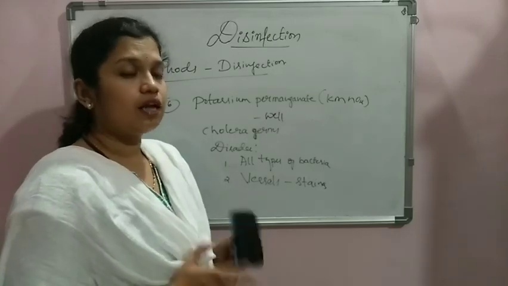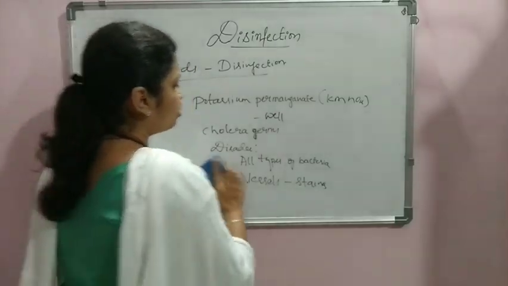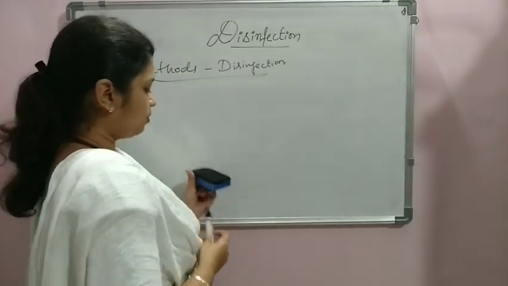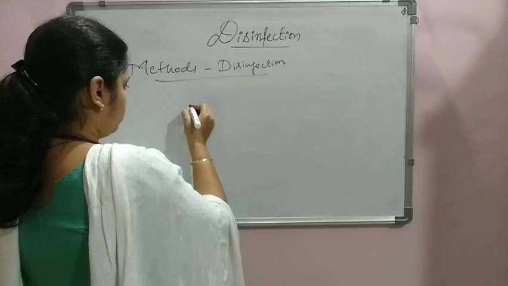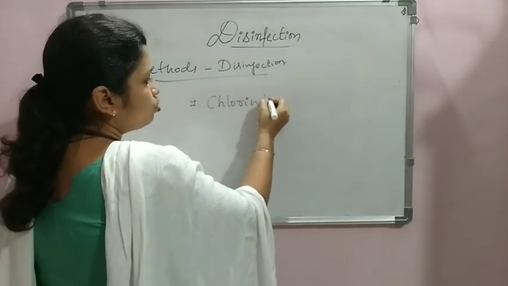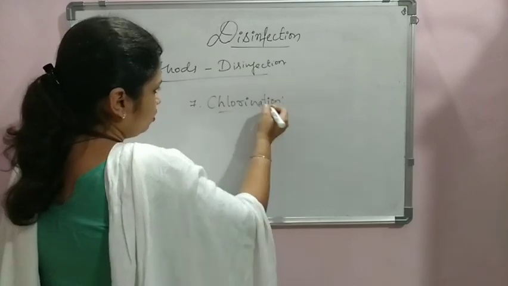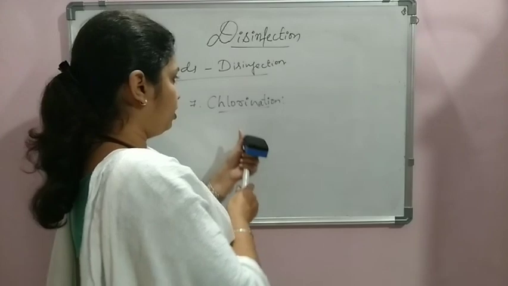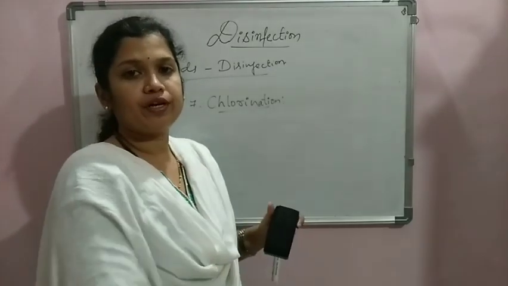And the next and last method we are studying is chlorination, the most prominent method of disinfection that we consider in India, which means the addition of chlorine into the water.